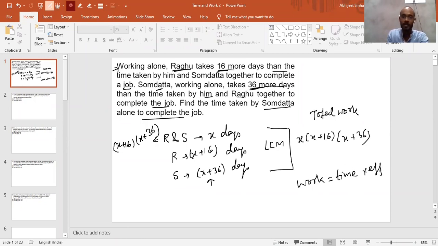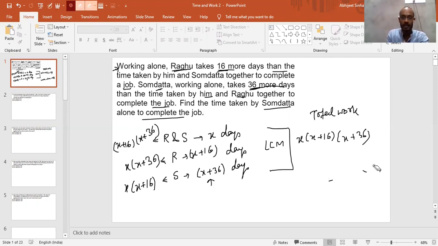So this is the work divided by time, we got the efficiency here. Now the efficiency of R: if you divide by x plus 16, what you will get is x into x plus 36. If you divide by x plus 36, what you will get is x into x plus 16, right? So that means this is the efficiency of Somadatta alone, this is the efficiency of Raghu alone, and this is the efficiency of the combined Somadatta and Raghu, right?